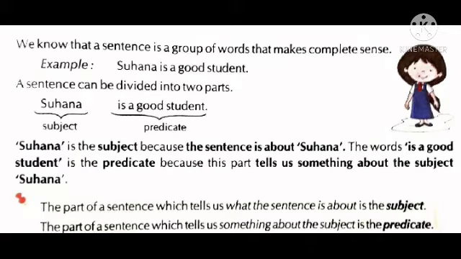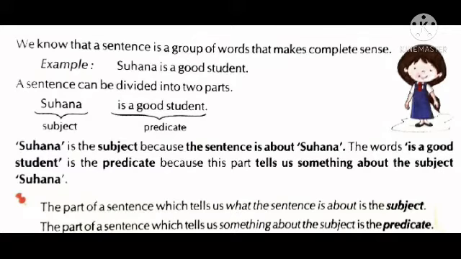I am talking about Suhana, one girl Suhana. So Suhana is the subject and the words is a good student is the predicate, because this part tells us something about the subject. Suhana is a good student is telling you about Suhana, what type of girl she is.